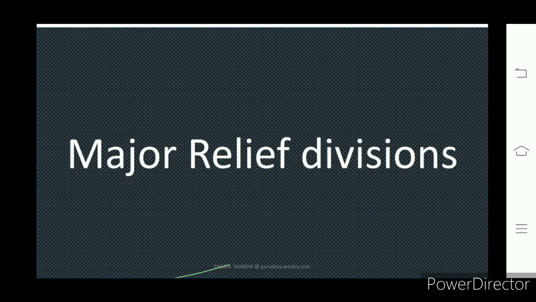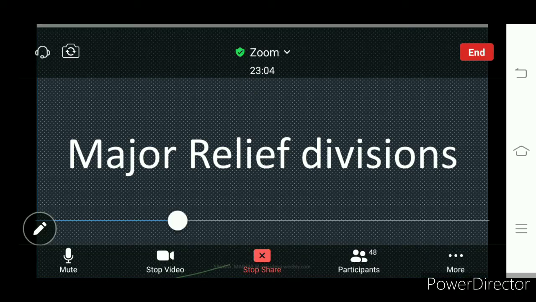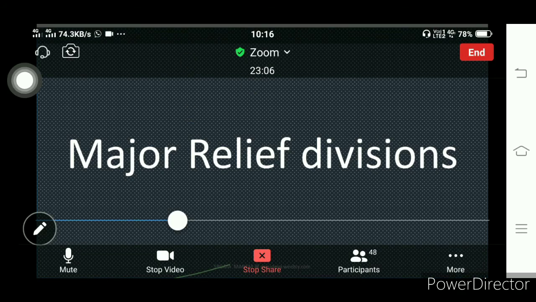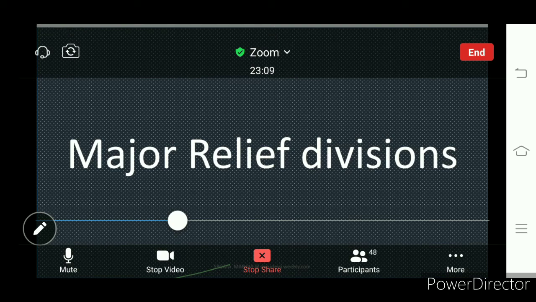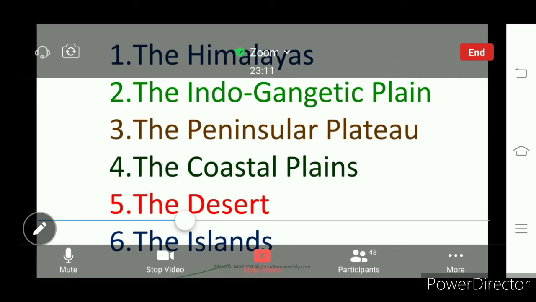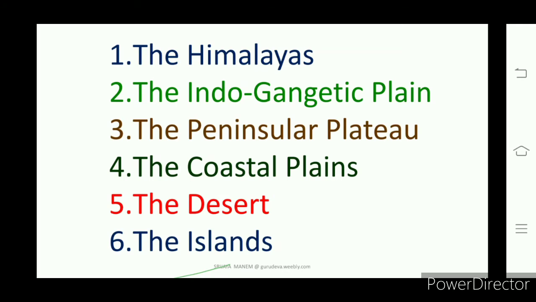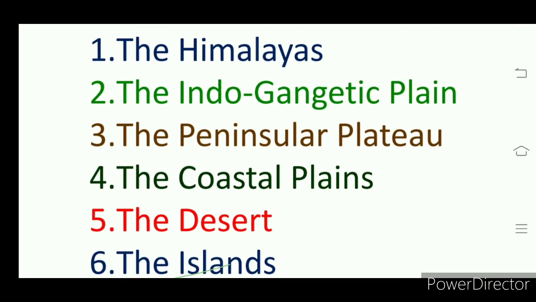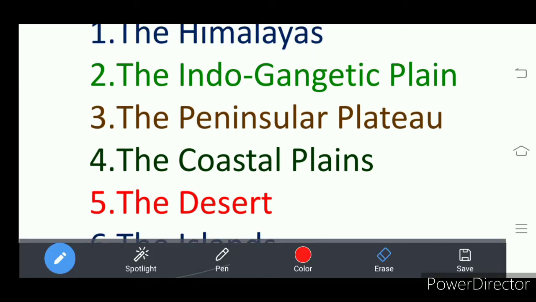Okay, so let us see what the major relief divisions in India are. Understand, right? Look at that. These all are the major relief divisions in India. What are those? One is the Himalayas. We'll discuss all these in detail. The Indo-Gangetic plains, the second one, which is at the foot of the Himalayas.